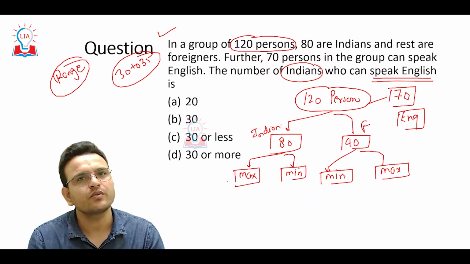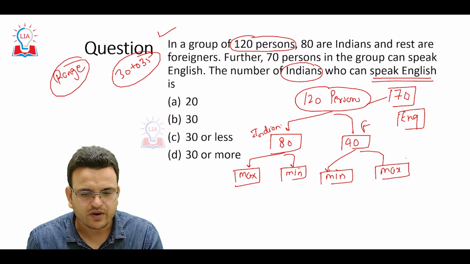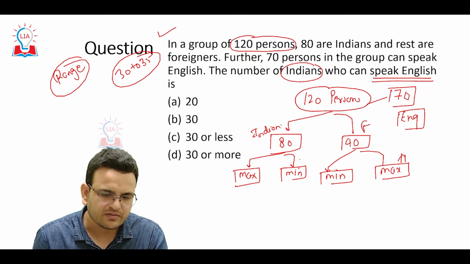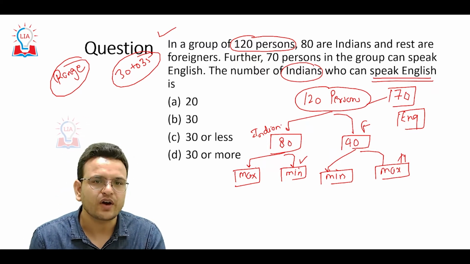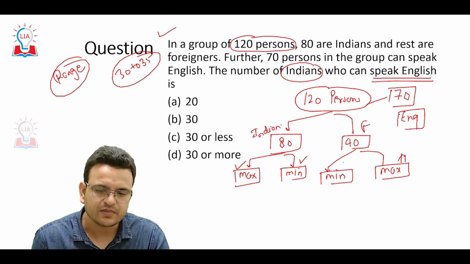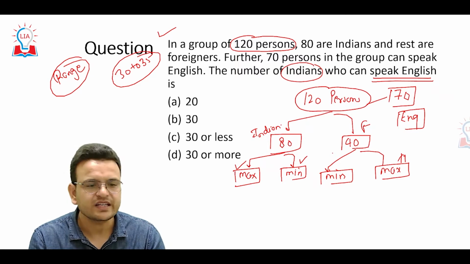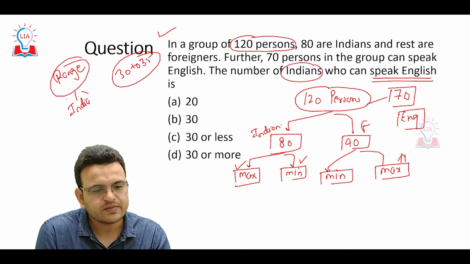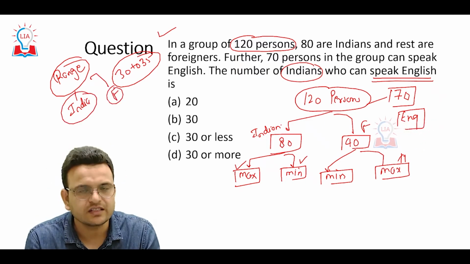In the past year also we have seen such type of questions. So when we find the maximum foreigners who can speak English, we can find the minimum Indians who can speak English. Same way, when we find the maximum Indians who can speak English, we also find the minimum foreigners who speak English. In this way we can get a range of Indians who can speak English, or a range of foreigners who can speak English. I hope you are able to understand this concept.